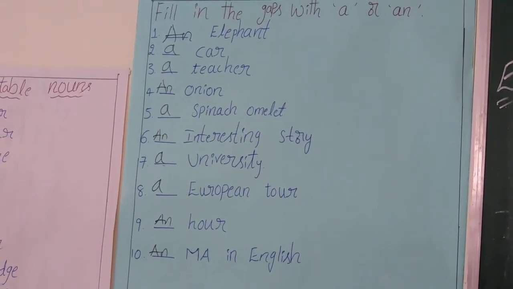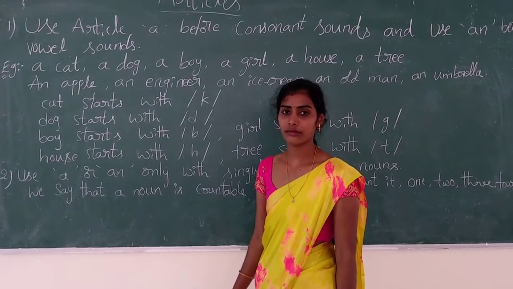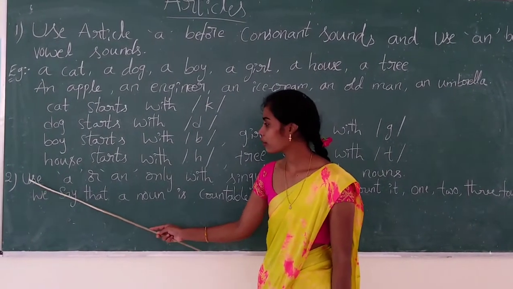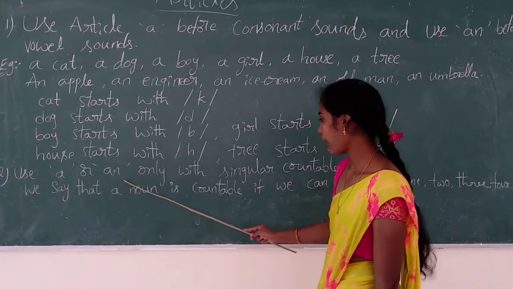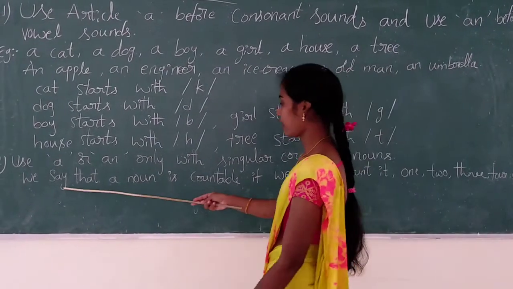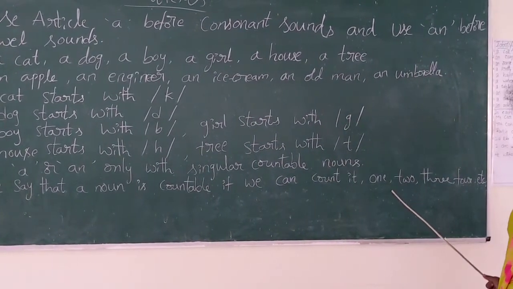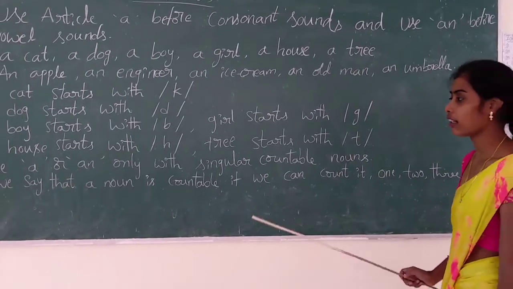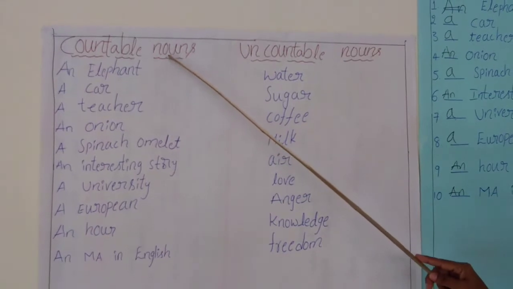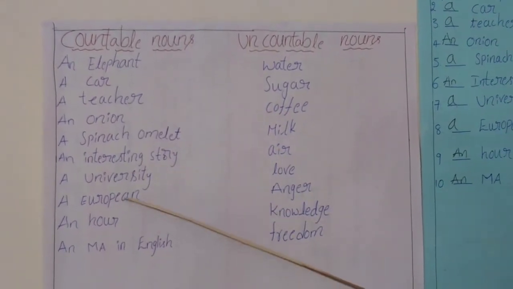Okay, let us move on to rule number 2. This is rule number 2. Use a or an only with singular countable nouns. We say that a noun is countable if we can count it: 1, 2, 3, 4, etc. All of these words are countable nouns.